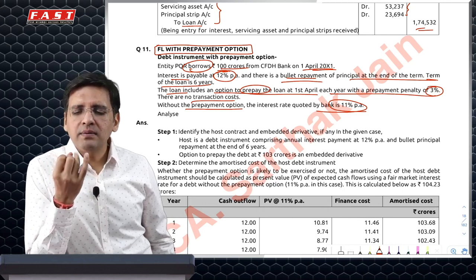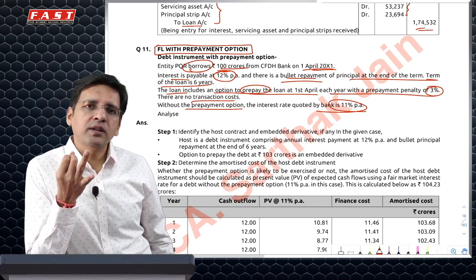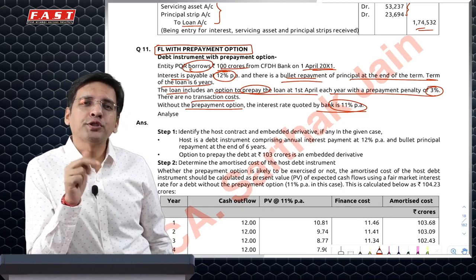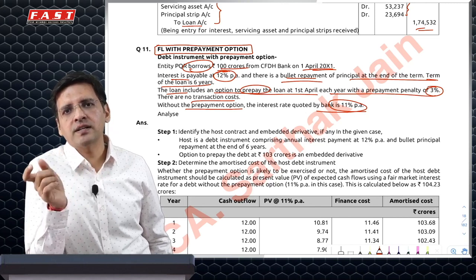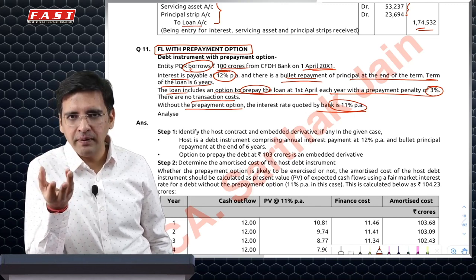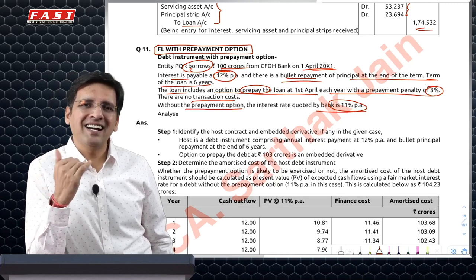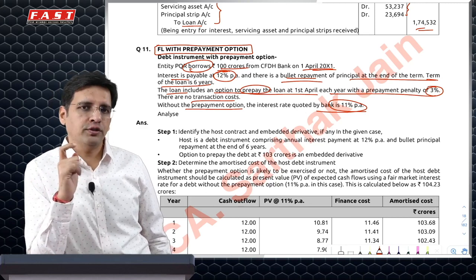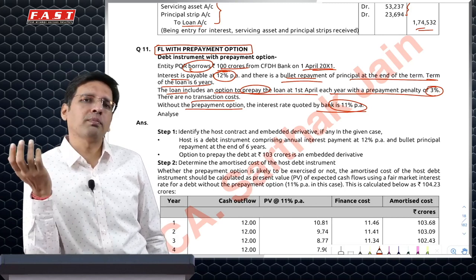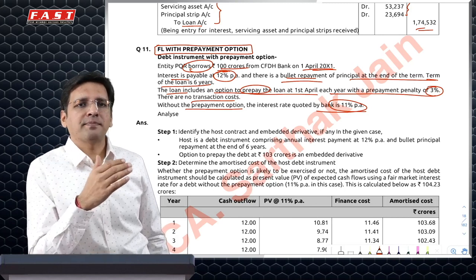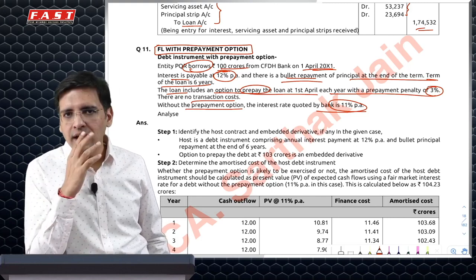It is a financial liability. I have paid an additional sum in this loan, and that is to get an option to repay this loan early. Is this not a financial liability plus a derivative, where the premium I have paid is to become entitled to be a holder of an option to prepay it early? And hence it should be an embedded derivative. Split accounting should apply. Financial liability carried as per amortized cost method and the derivative component carried separately.